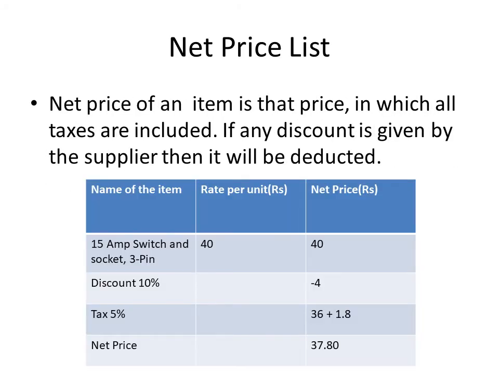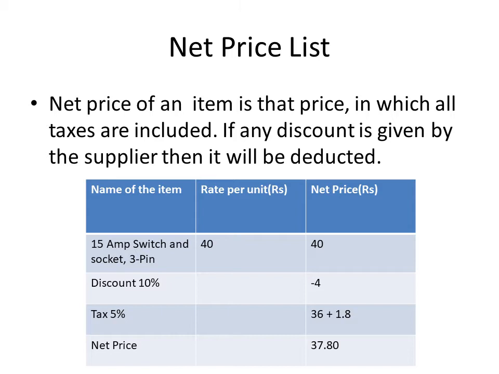Then is the net price list. After getting the price list, the net price list of the items is prepared. The net price list is the list in which the discounts are deducted from the price of an item, and if there are any taxes they will be added to the net amount, so the net price of an item comes out. For example, 15 ampere switch and socket 3 pin, the rate for which is 40. It is just an example, so the price is 40.